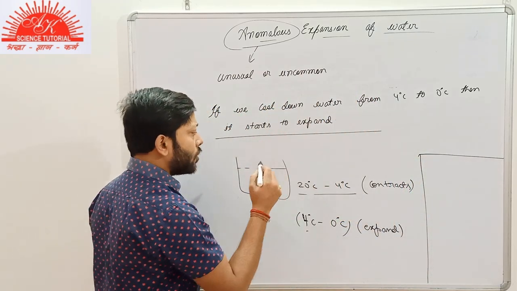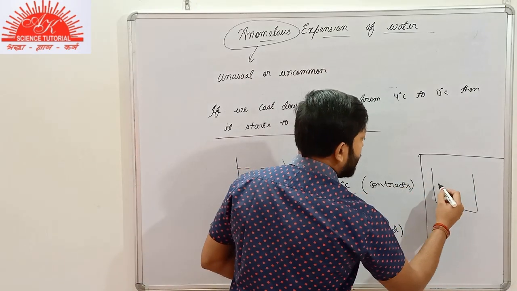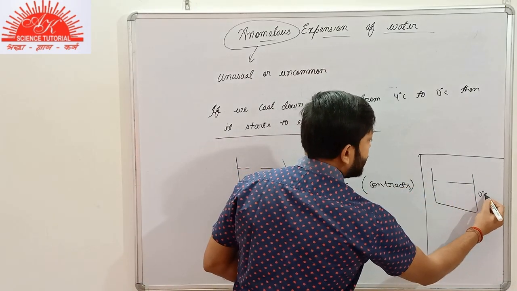Now suppose that the water or the ice is at 0 degrees Celsius.